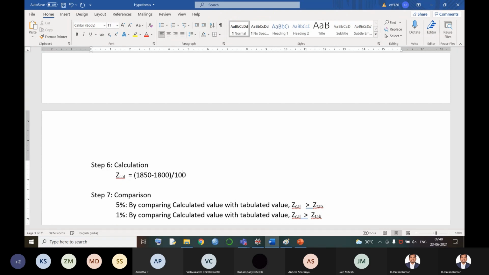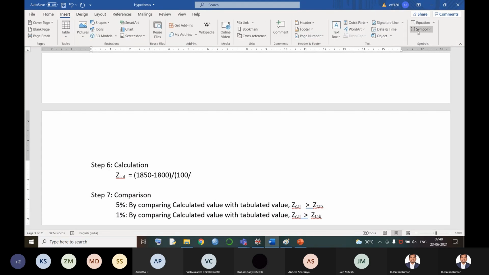Sigma is given as how much here? 100. Again, this is the complete denominator, 100 divided by square root of n. N means 50 ropes is our answer. So just calculate the answer and let me know. The numerator will be directly 50 because 1850 minus 1800 is 50, and divided by, can anyone tell me the answer?